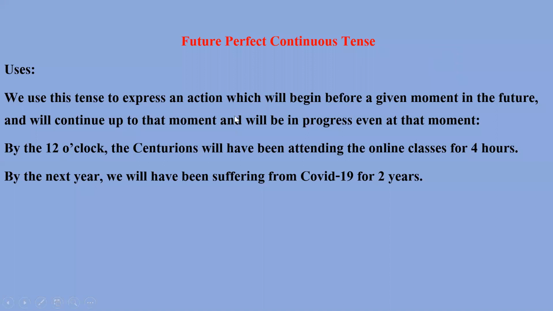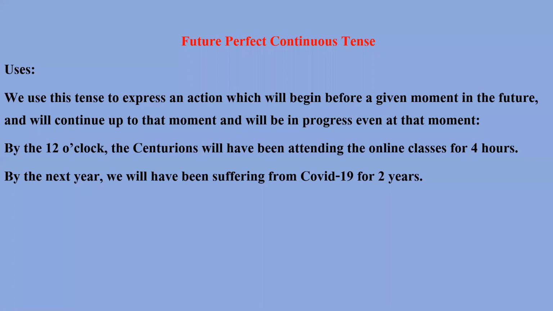Right? Suppose I say that by next year, we will have been suffering from COVID-19 for 2 years. अगले साल हम कोविड 19 से 2 साल से परेशान हो रहे होंगे, यानी हमें 2 साल हो चुके होंगे. So we can write this sentence, right? By 12 o'clock, the Centurions will have been attending the online class for 4 hours.